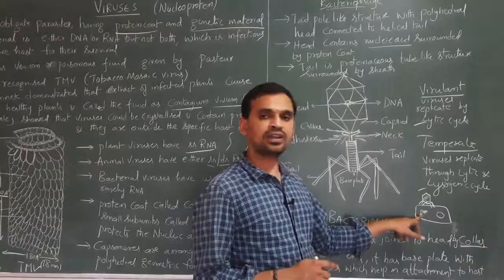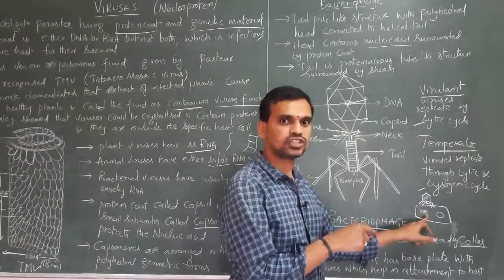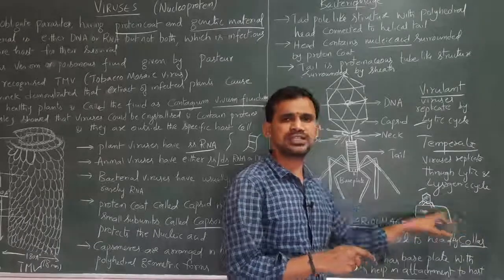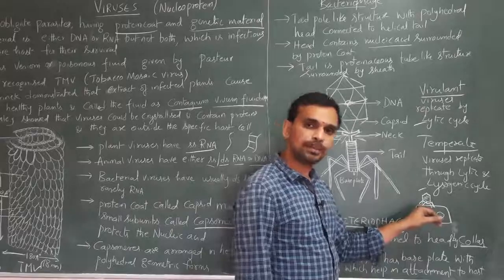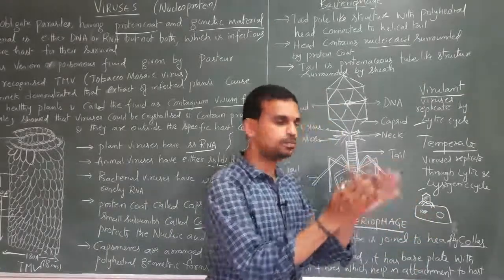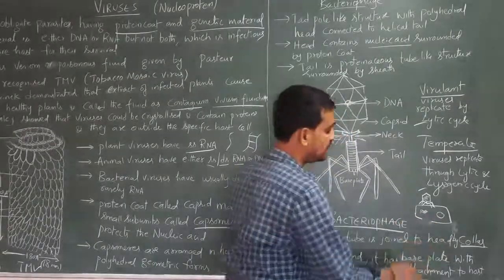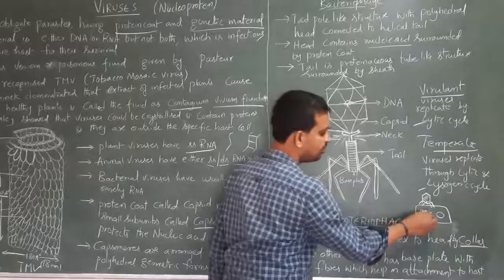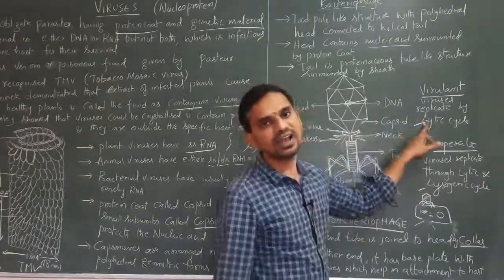This genetic material undergoes multiplication and new viral particles are formed within the host, and here the lysis takes place. Lysis means breakdown. Once the new viral particles are formed, the bacterial cell undergoes breakdown. So the bacterial cell undergoes death. Next, all these newly formed virus particles will be released. That is what takes place in case of the lytic cycle.